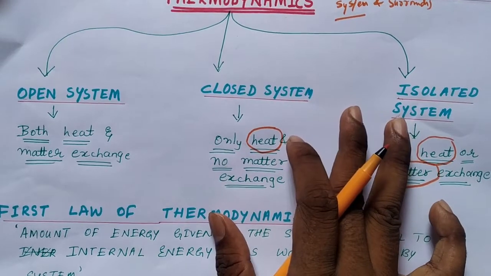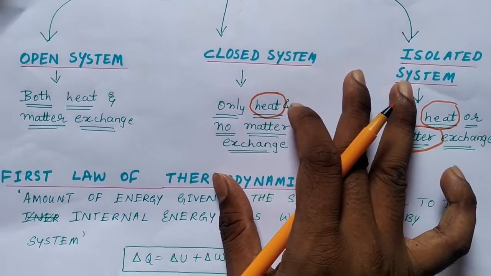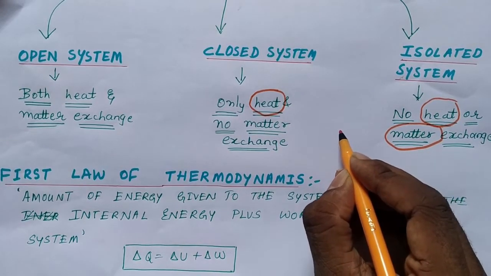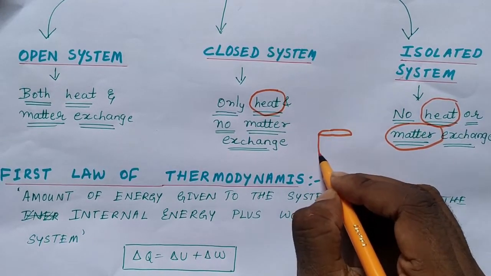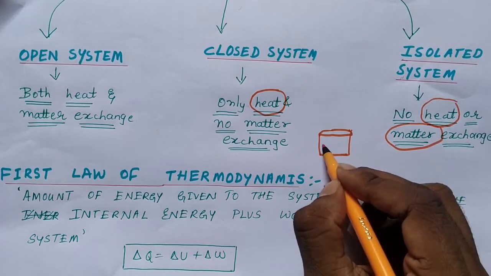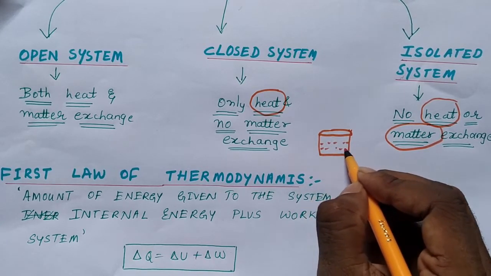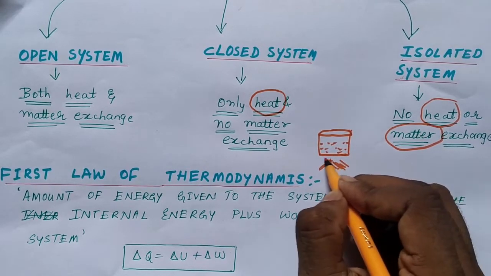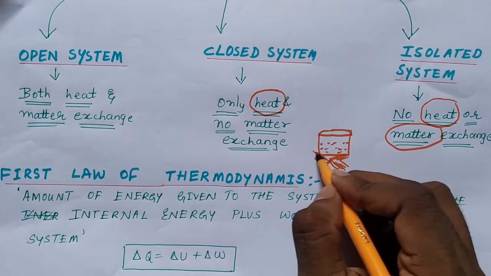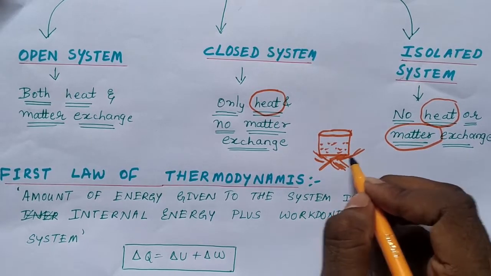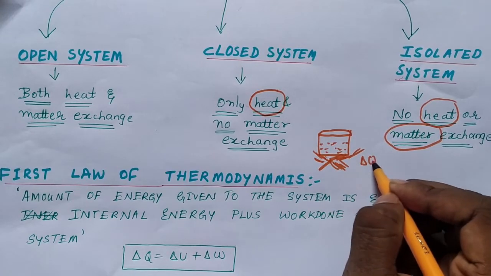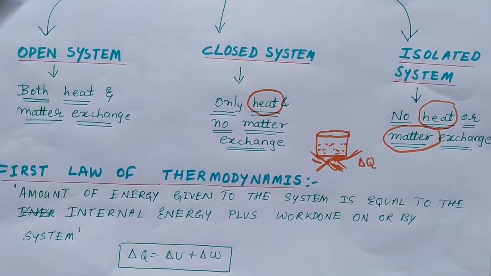See, let us next move on to first law of thermodynamics. First law of thermodynamics is very simple. See, you have a tumbler of water. Let us assume it is half filled with water, and you keep it on any stove. Okay, that is completely ignited and it is burning. Let us assume that the fire is giving heat energy. The amount of heat energy given is delta Q.